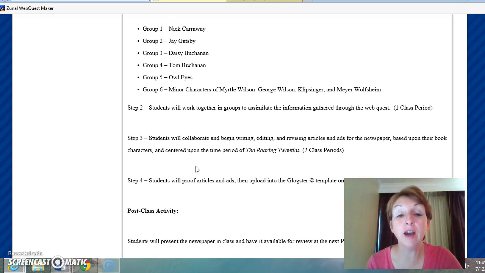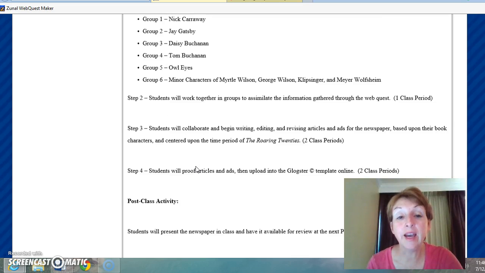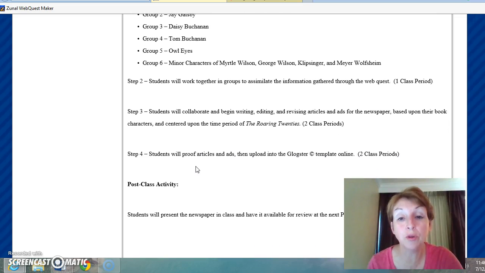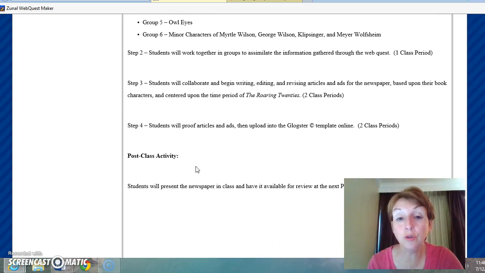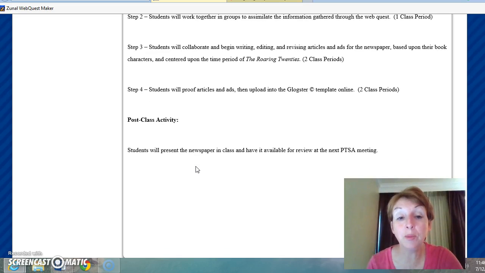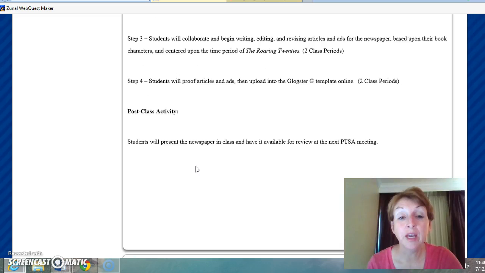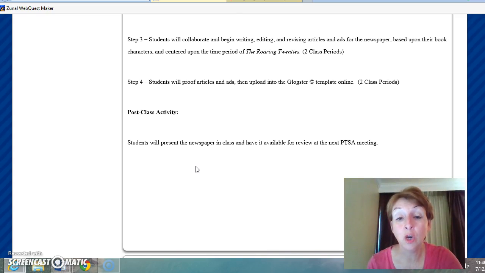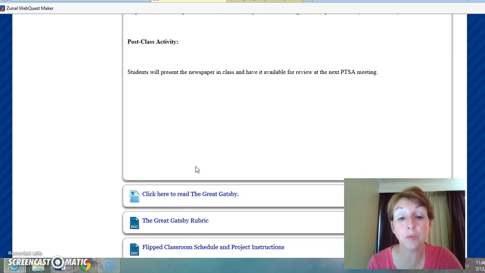So here I've laid out step by step, and I will actually be in class with you to help you understand each step of the process of creating a newspaper. And as we write our articles and create our ads in our groups, we're going to upload them onto Glogster, and that's going to be the platform for our newspaper. And then the final element in that is presenting the newspaper in class, and then at our next PTSA meeting, we're going to have it there for review.